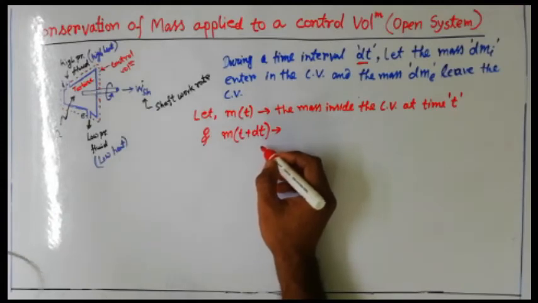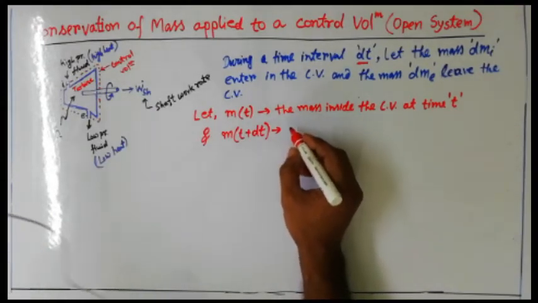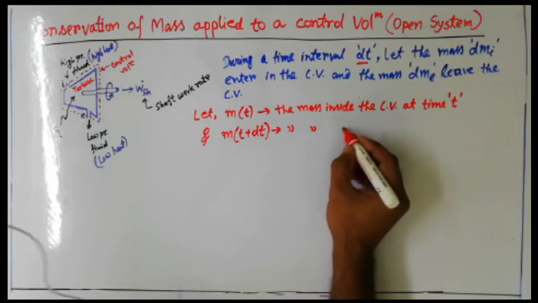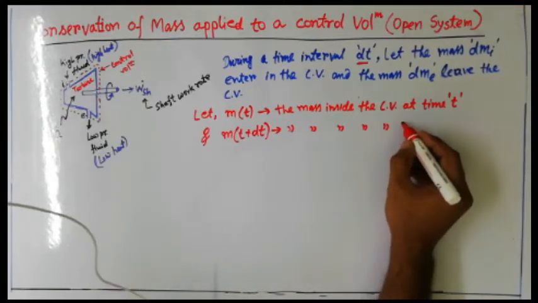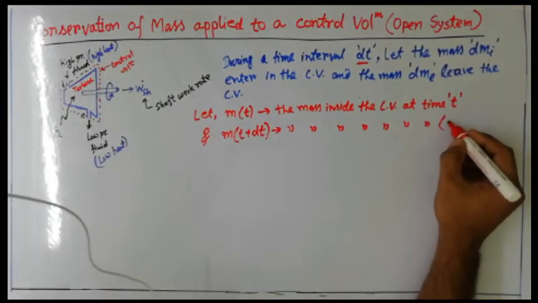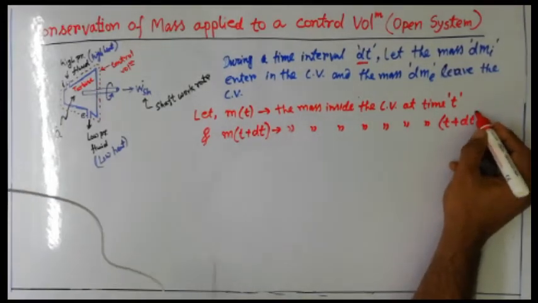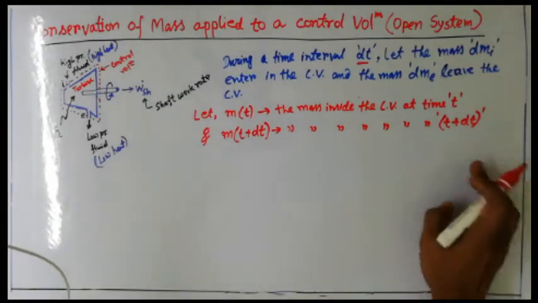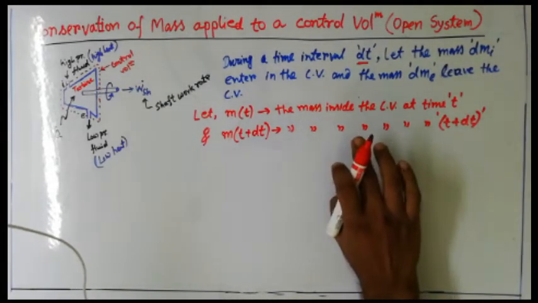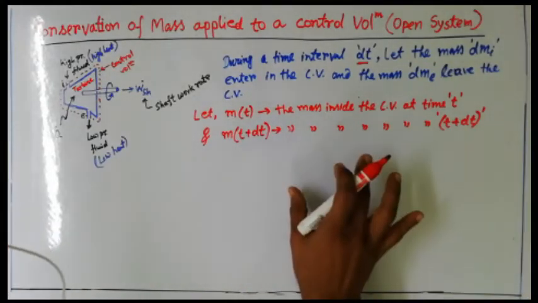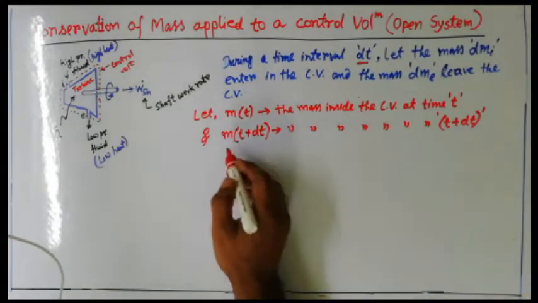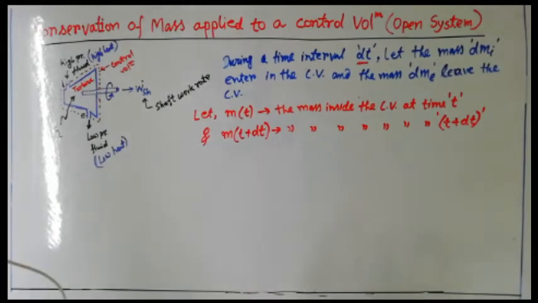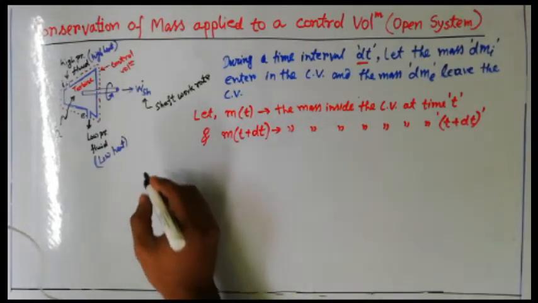So I am assuming m_(t+dt) is the mass inside the control volume at time t plus dt. So at t plus dt, after a dt time interval from t, what amount of mass is still inside the control volume? That is m_(t+dt). Understood? So after this assumption, we can write the law of conservation of mass.